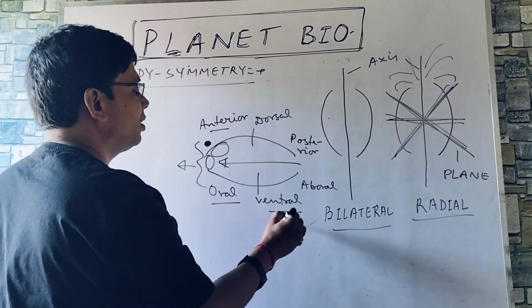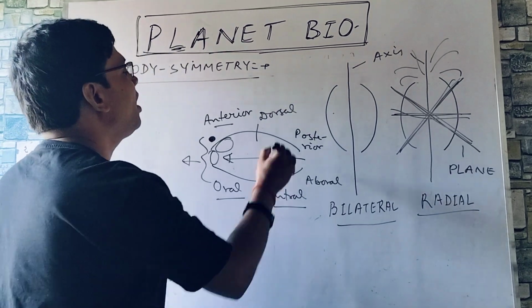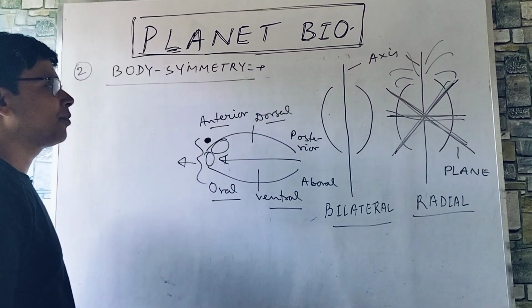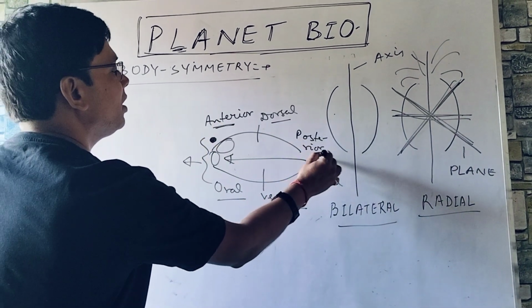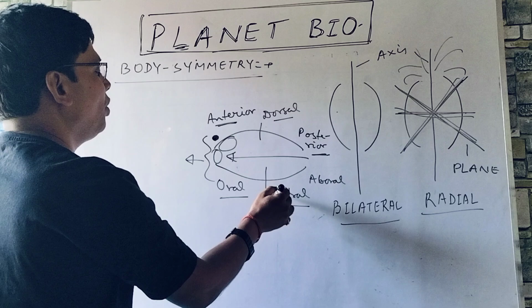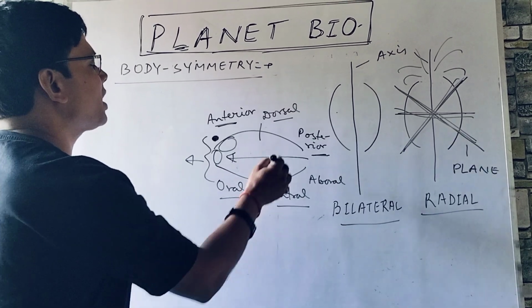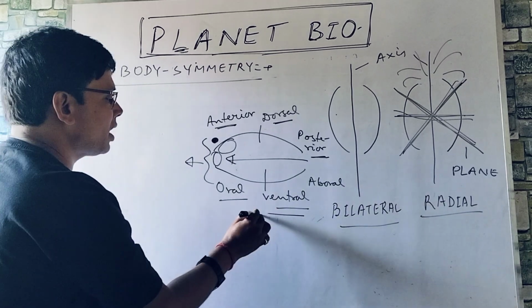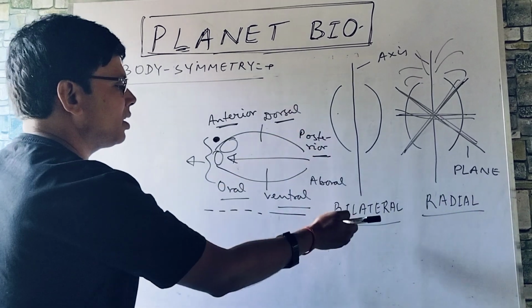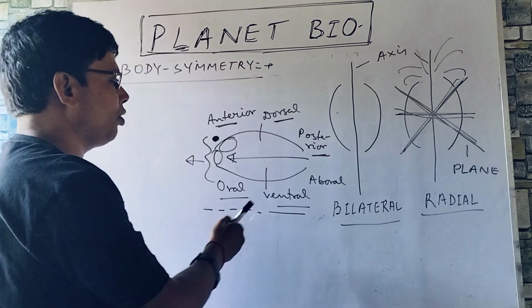Ventral means towards the abdomen, belly side, and dorsal means back side. So anterior is head side, mouth side, posterior towards anus, ventral belly side, and dorsal back side. This is how they started crawling, and bilaterally symmetrical animals arose on the seabed.